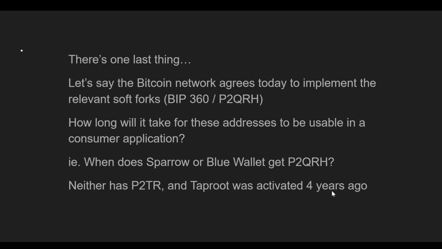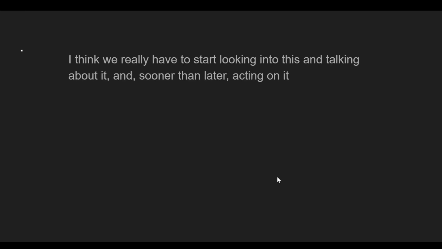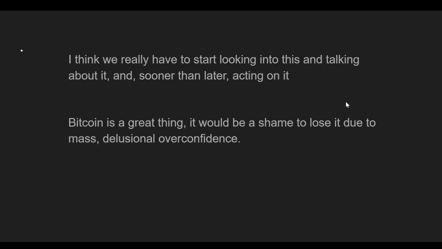And that's really the last fact that I am going to talk about here. So just closing thoughts. If you haven't figured out already, I really think we Bitcoiners have to start looking into this and talking about it, and sooner rather than later acting on it. It's actually very important. Bitcoin is a great thing. It would be a shame to lose it due to mass delusional overconfidence.